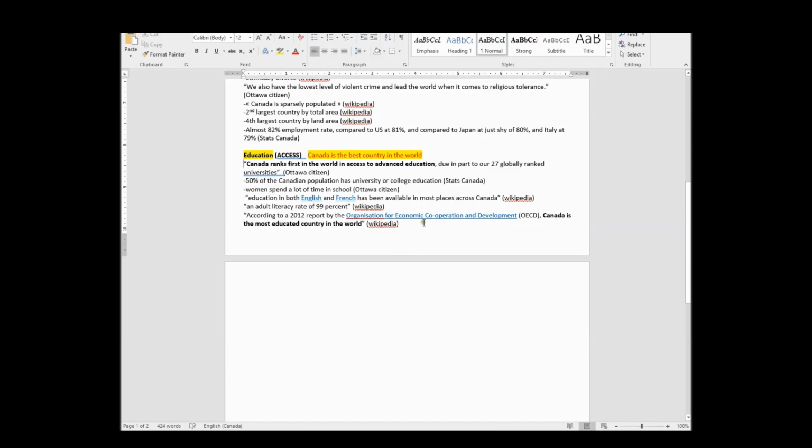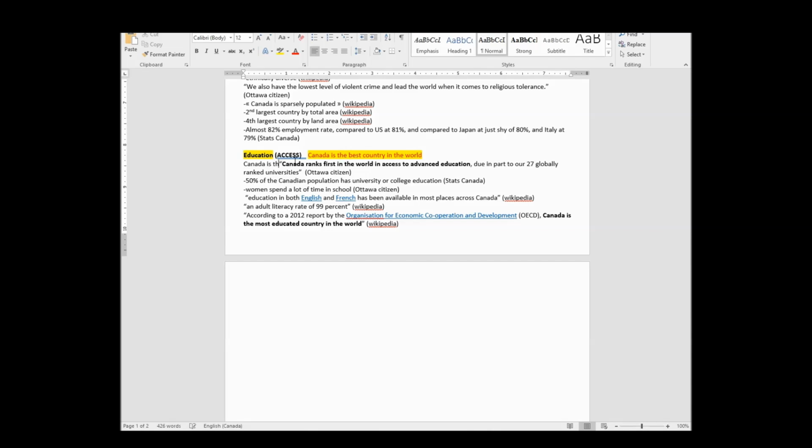So now, Canada is the best country in the world. I can't just simply start with a quote. I mean, I guess I could. I shouldn't say I can't, but I'm not going to. I need to introduce the idea while also referencing this, like, Canada is the best country in the world. I can even just start with saying Canada is the best country in the world and then reword it later if it sounds too repeated.